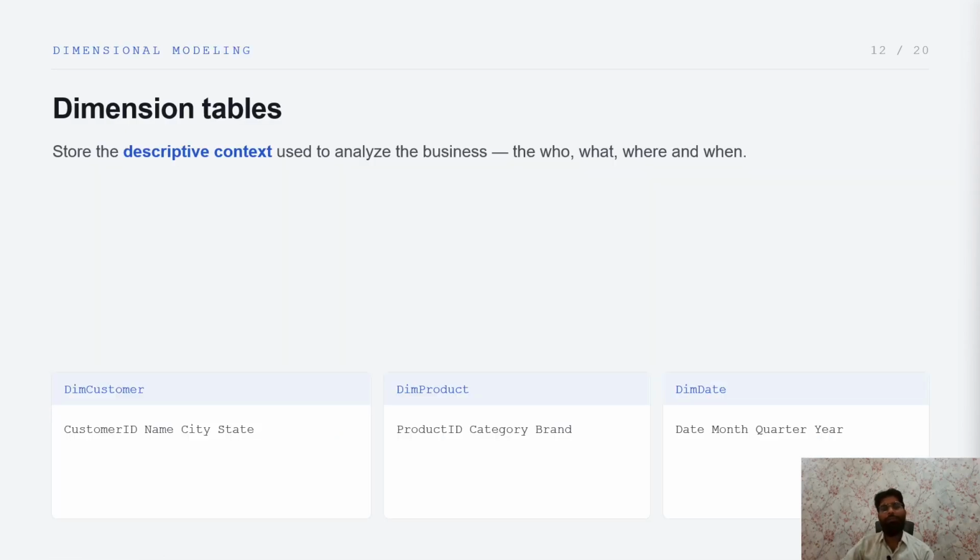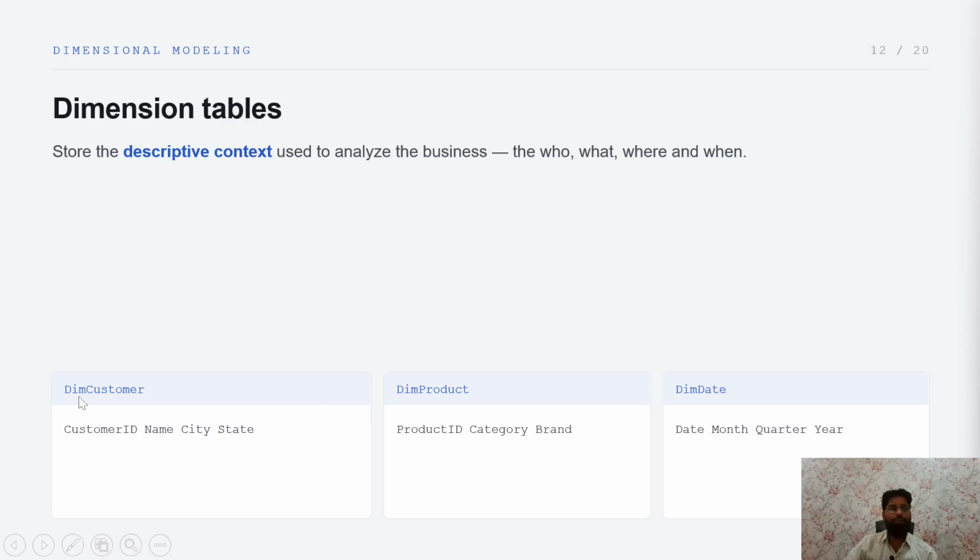Now let's start with the different tables, starting with dimensions. The dimension table is one of the tables we create, and we have to decide what data is going to be stored in the dimension table. So what type of data? It is descriptive data used to analyze the business: the who, what, where, and when.